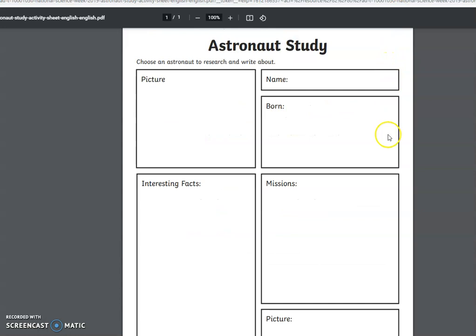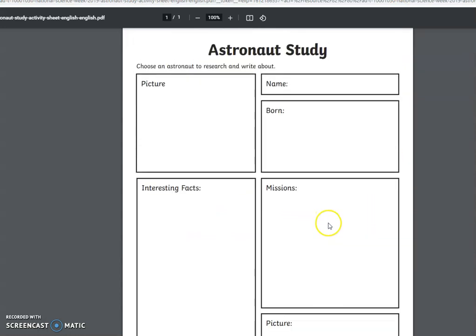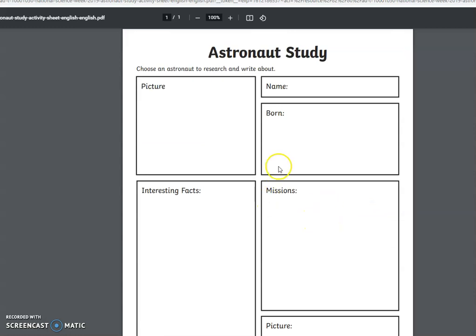You should have got 3 examples of that for you to go through and find me 3 astronauts that we're going to write about. I want you to tell me some interesting facts, I want you to tell me some of the stuff that they did. I really want you to go into detail here about the different training that they did. Tell me about the training. Tell me what they did when they were there.